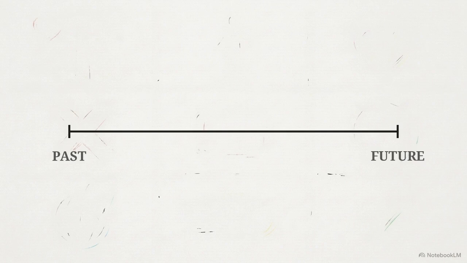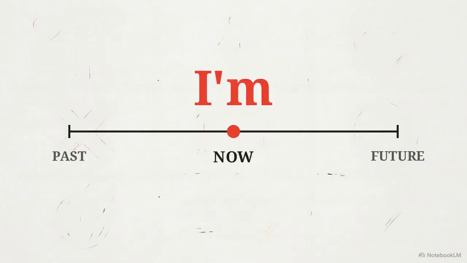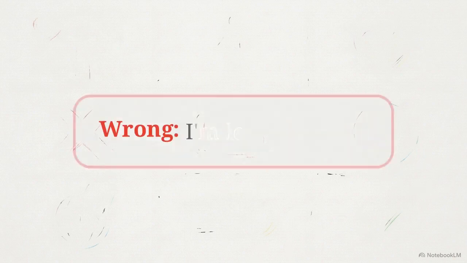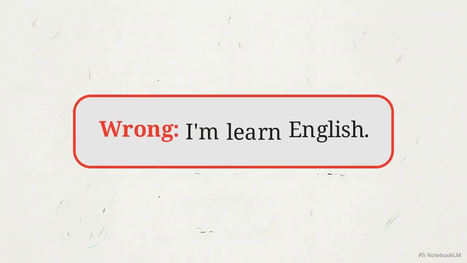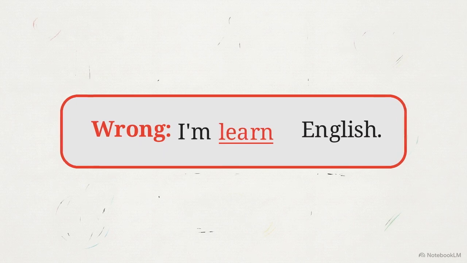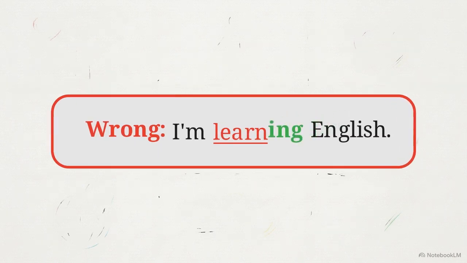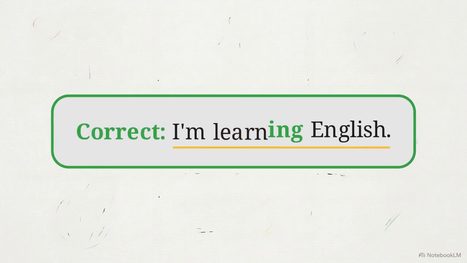Beyond permanent facts and temporary feelings, we use this structure to describe what we are doing in the present moment. This brings us to another common trap. The red card shows the mistake of attaching I'm to a plain action word, I'm learn English. To fix this, modify the action word by adding ing to the end. The correct form is I'm learning English.